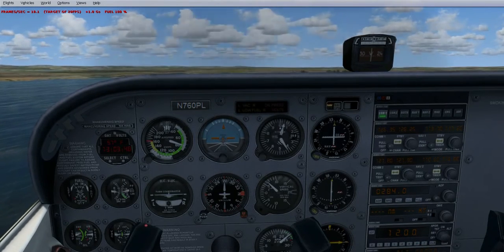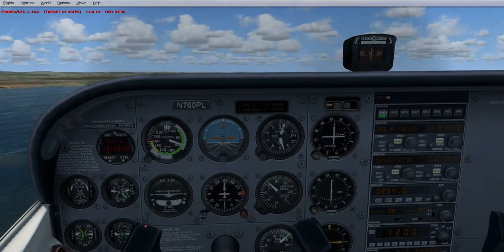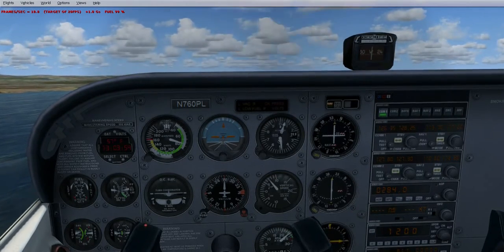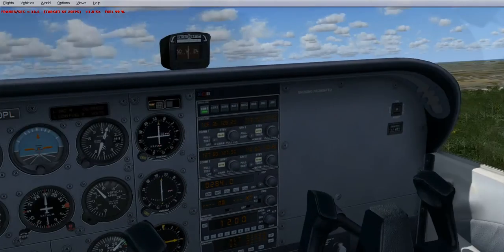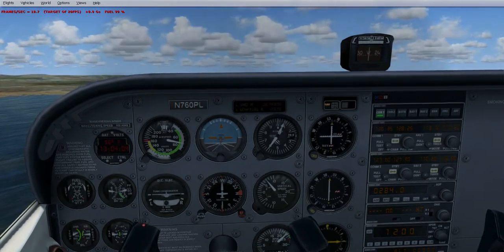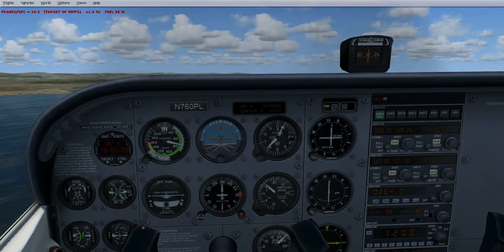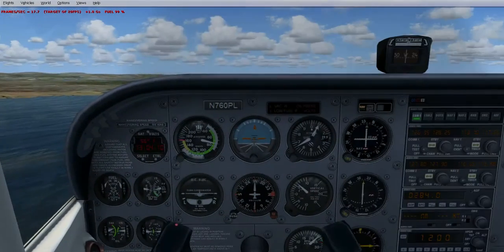The ILS is 111.75. If you're landing on runway 09, then obviously the approach is 91, and the ILS is again 111.75. Okay, so we've got a good rate there. This aircraft doesn't have retracting landing gear, so we don't have to worry about putting the gear up.